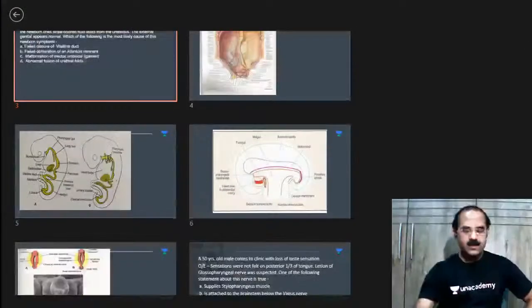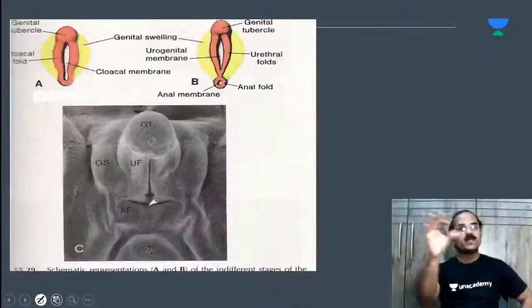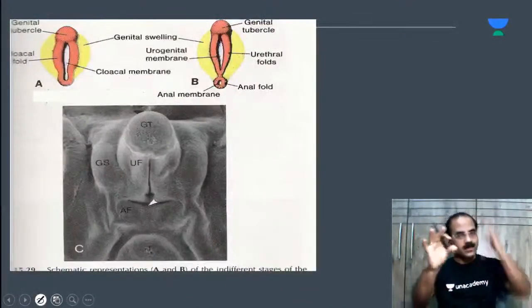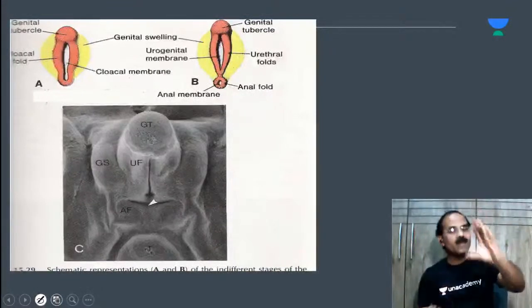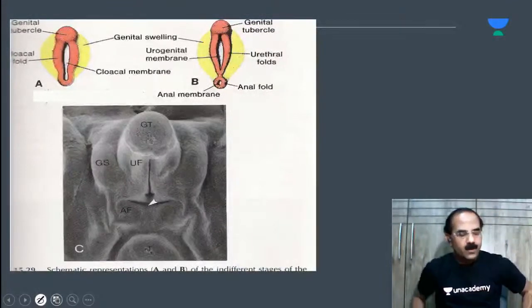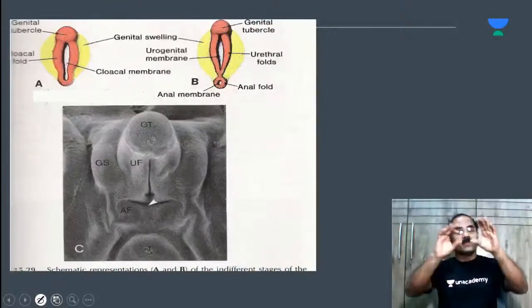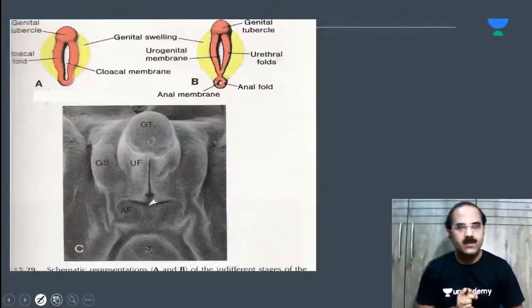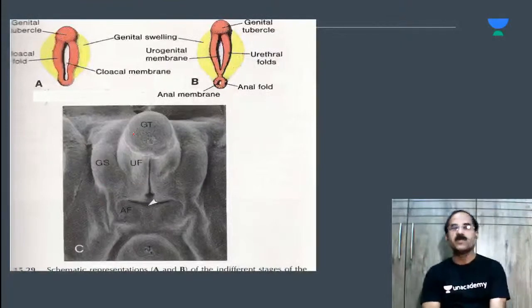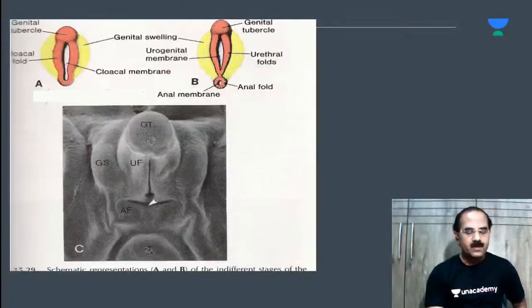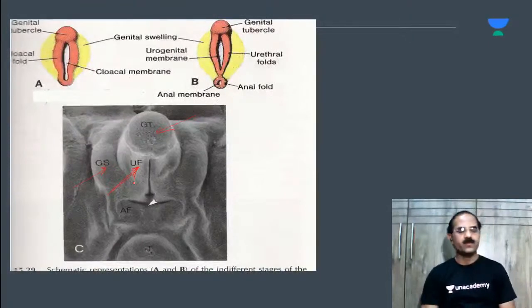Now, the external genitals are mesodermal in origin. The external genitals I'm talking about, not the testis and the ovary. The gonads are derived from intermediate plate mesoderm, and the external genitals are also mesodermal in origin. This is the genital tubercle, these are the genital swellings, and those are the genital folds.